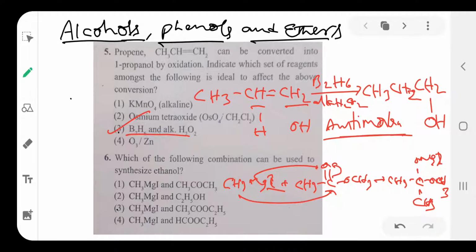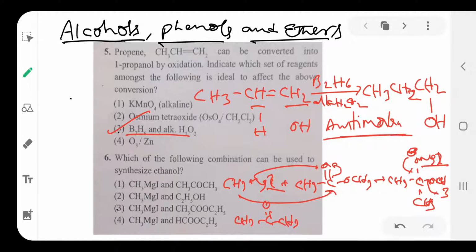Again here O minus forms the bond with this one, and this OCH3 separates with MgI. Then the product formed is CH3 C=O CH3.